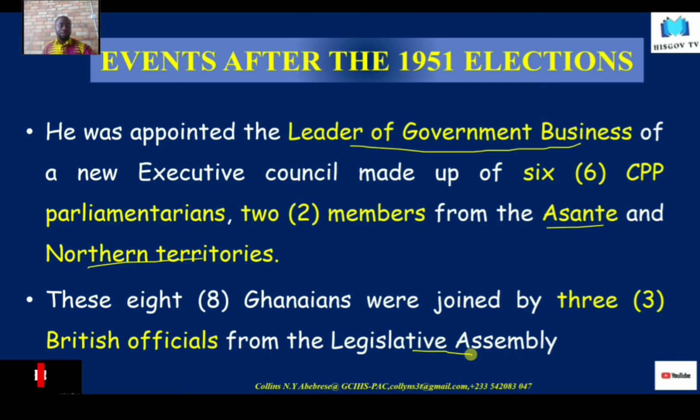Nkrumah would take away all the chiefs that were being put there by the British, and it will be very interesting to watch the first ever constitution to be drafted fully by Ghanaians, and see how the people and the chiefs especially and the educated elite would respond to that constitution.